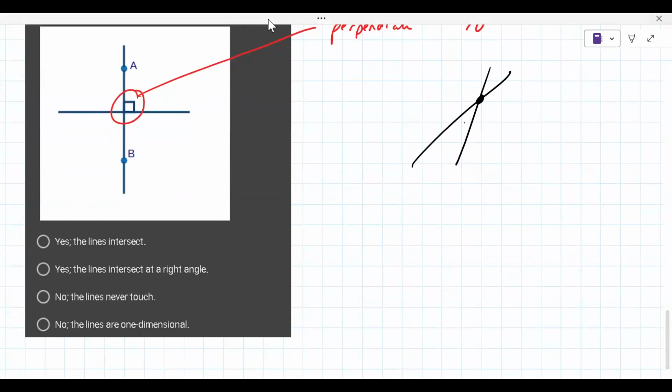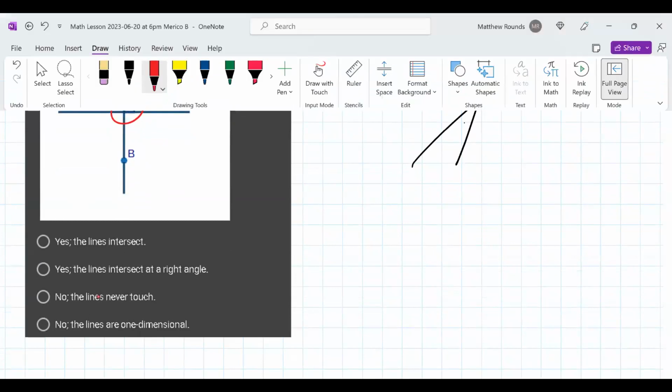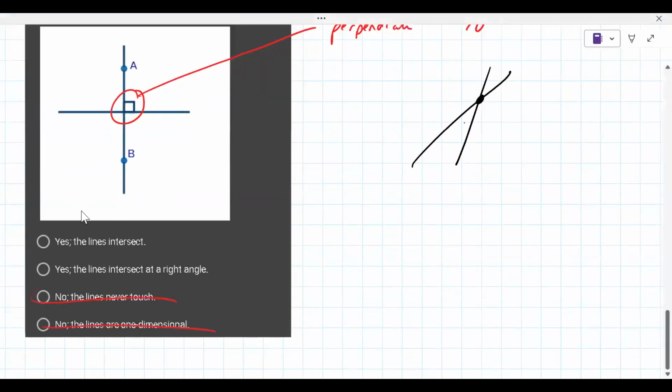So the answer here is that it's either yes, because it is 90 degrees, but which one is it? When you're doing multiple choice, sometimes you want to eliminate some answers like you're doing here, and you just got to choose between them. It is 90 degrees, but why is it? Well, no, it's not because the lines intersect. It's because they intersect at a right angle.